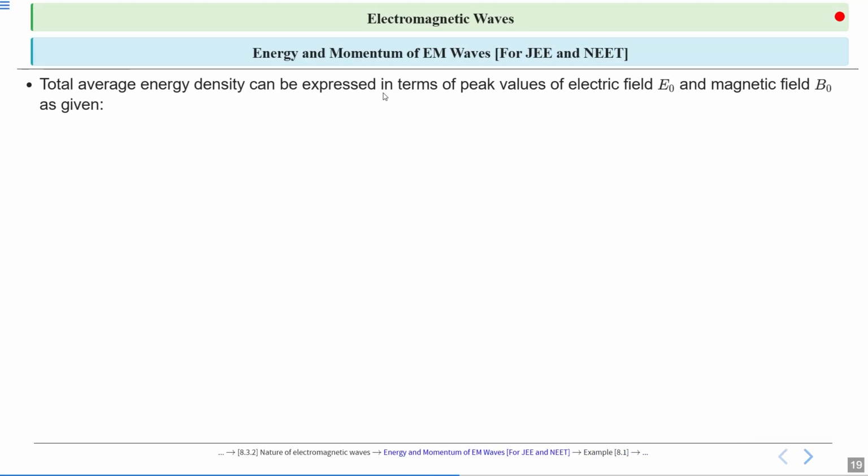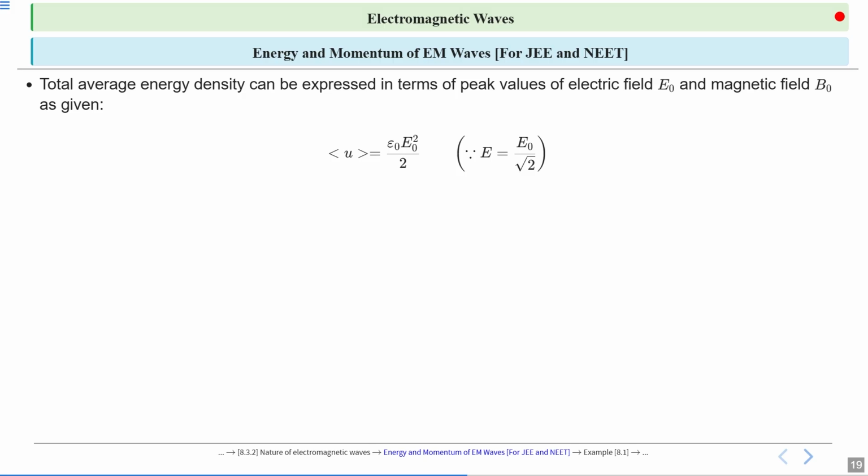Total average energy density can be expressed in terms of peak values, where E and B were RMS values. So we can express total average energy in terms of peak values E naught and B naught. Average total energy was epsilon naught E square in terms of RMS value E, but E naught square is the peak value.